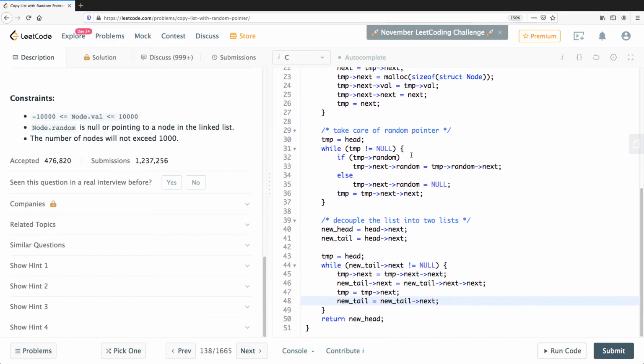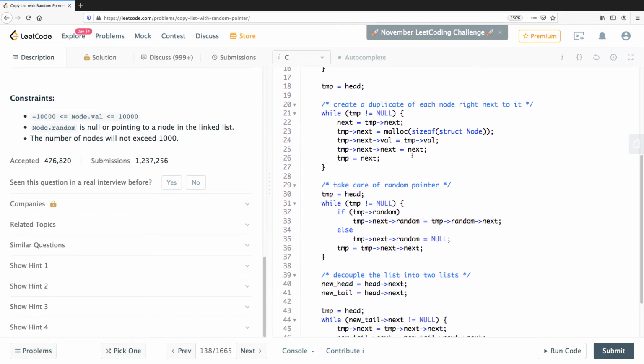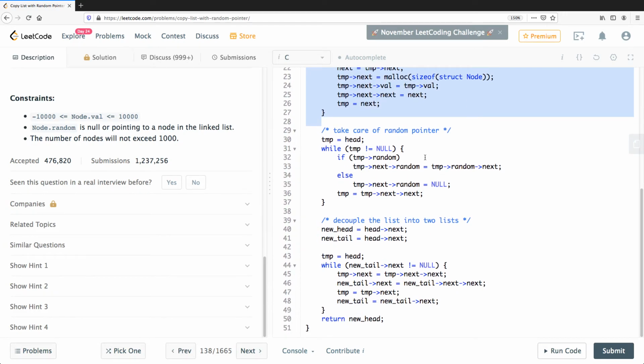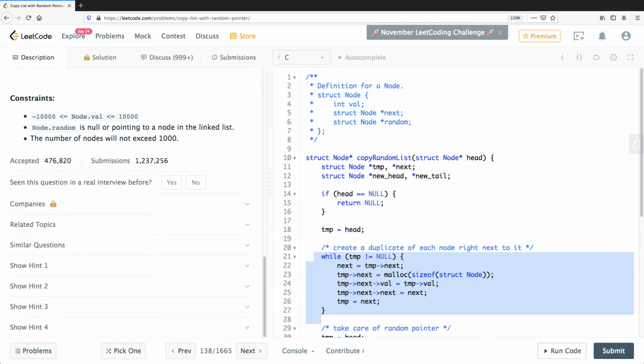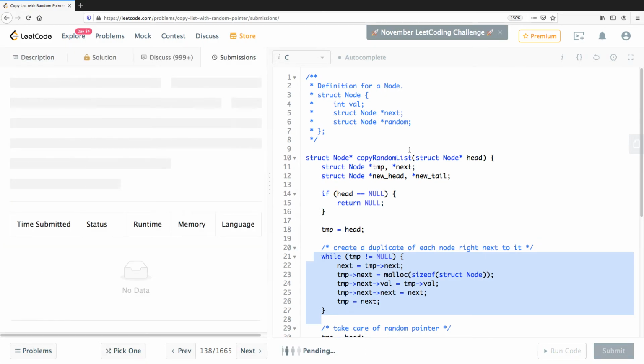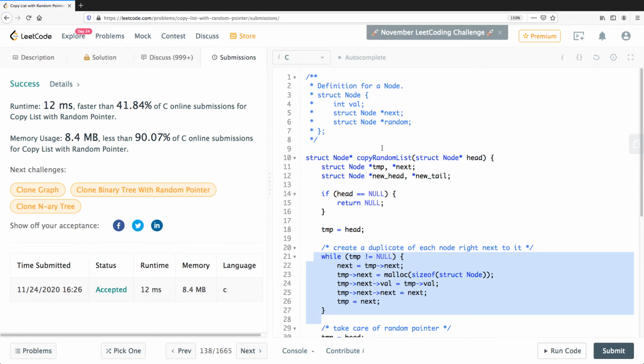And then the whole point is, you see, you're never doing a loop within a loop. This is one loop, this is another loop, and this is another loop. So this is pretty much, I would say, 3n, this is O(n). So let's try to submit and see if that works, and then we could be in business. Awesome.